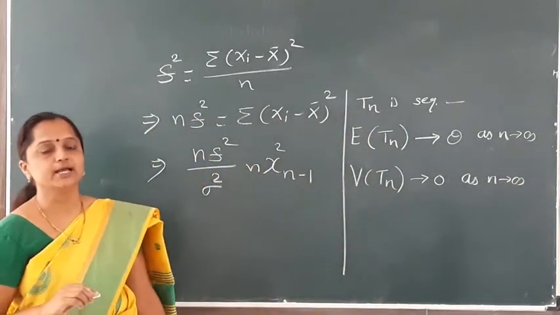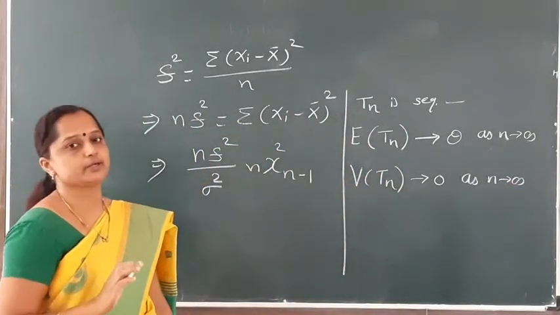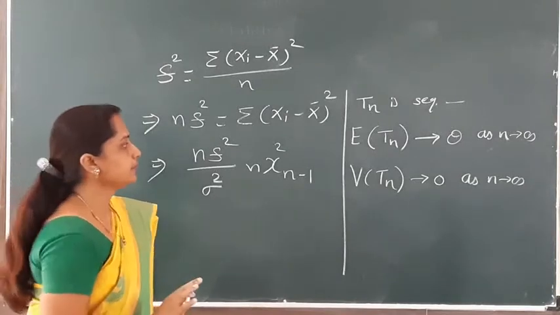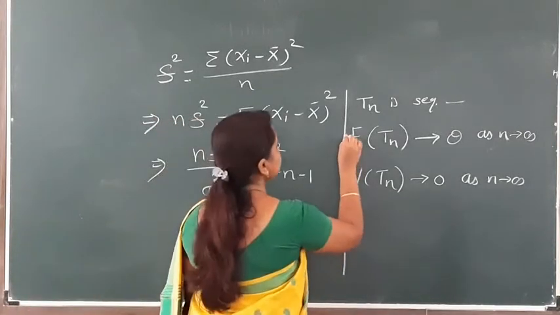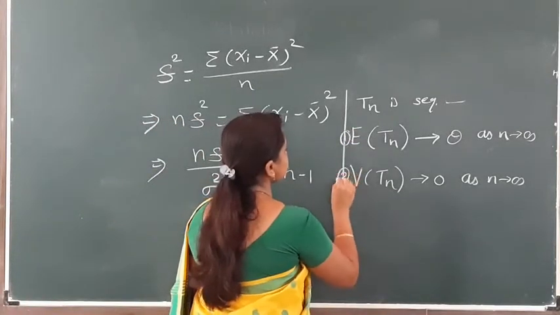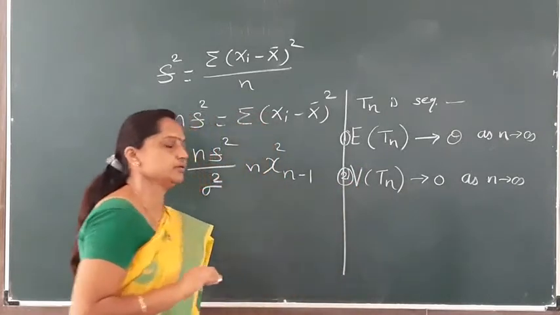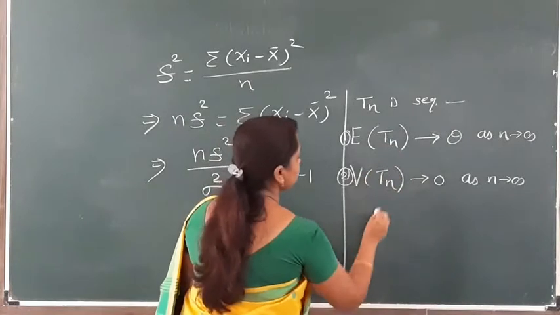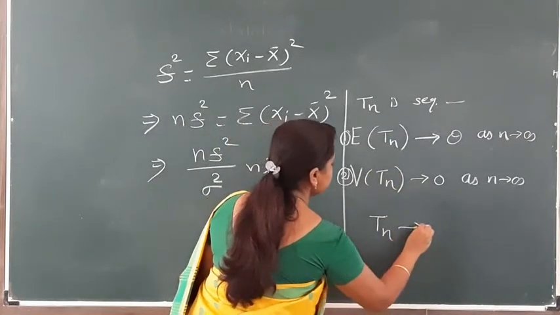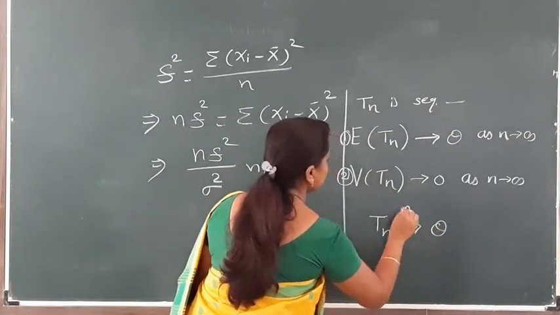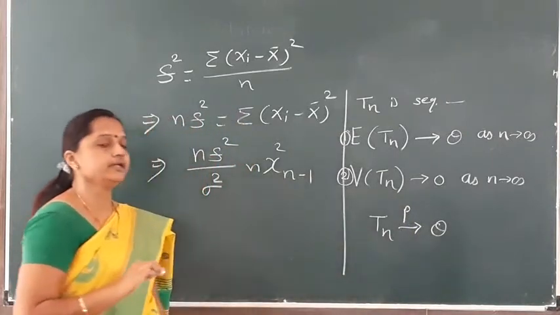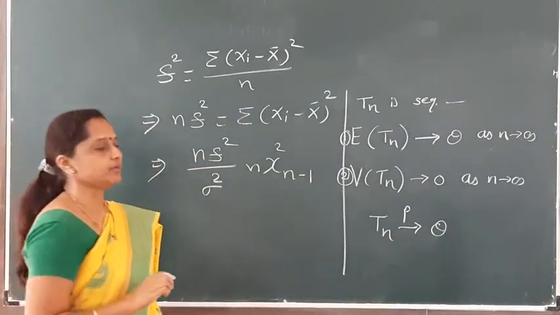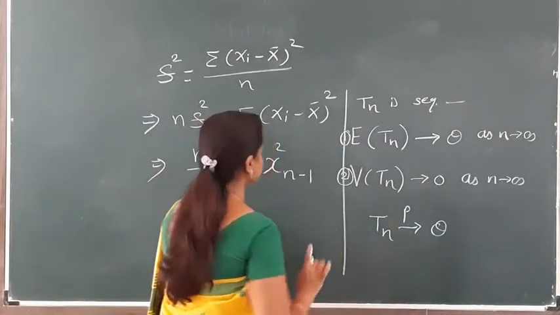All of you remember that this is a large sample property. For large samples, if we satisfy these two conditions, then we say that this Tn is a consistent estimator for theta, meaning Tn converges in probability to theta.